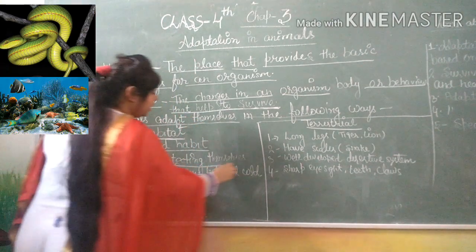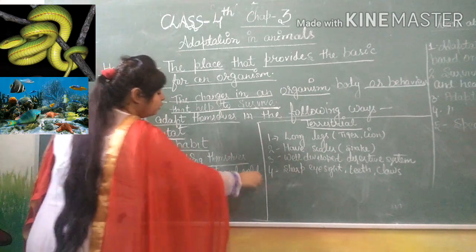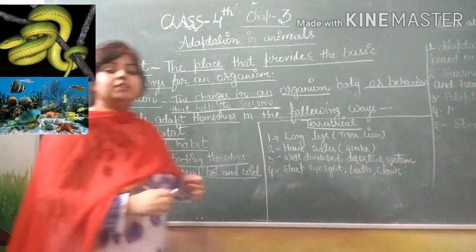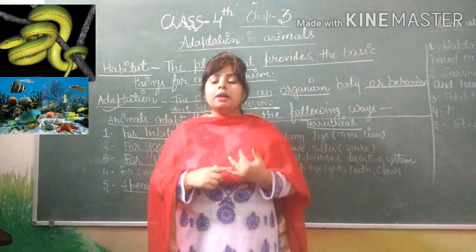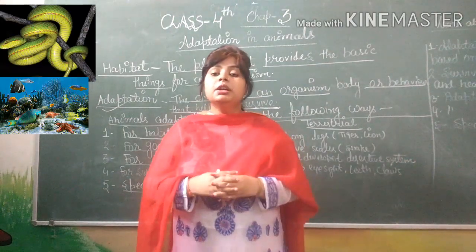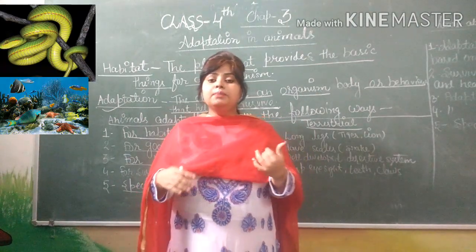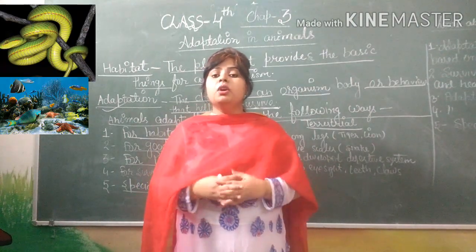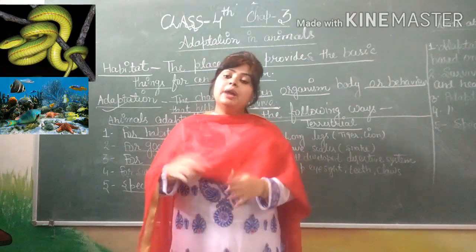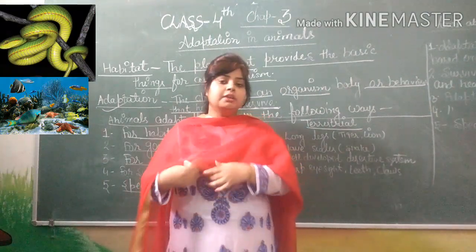Next is for protecting themselves, surviving extreme hot and cold weather, and special features: camouflage, hibernation and migration. Some animals migrate from one place to another because the climate is not favorable. That is migration.